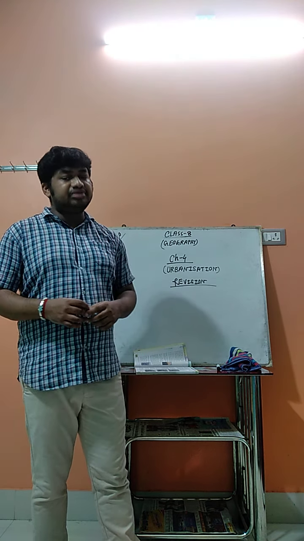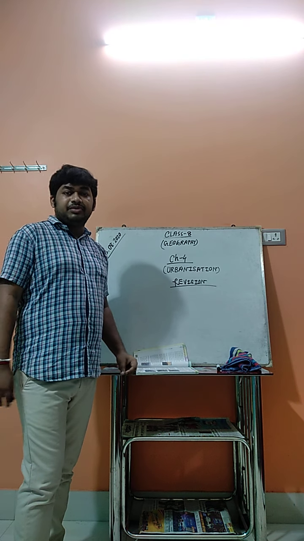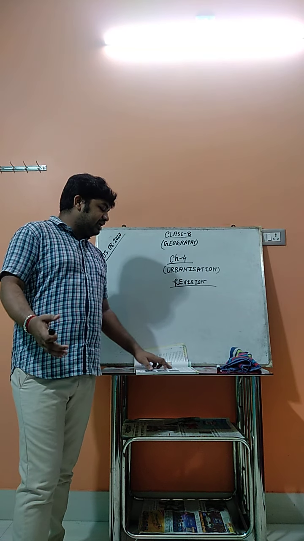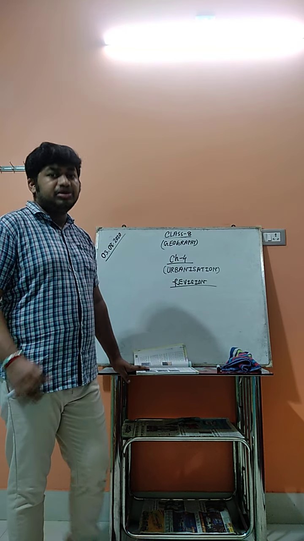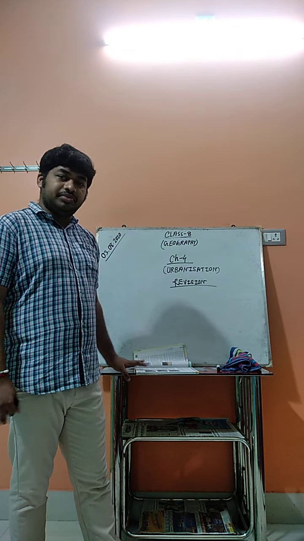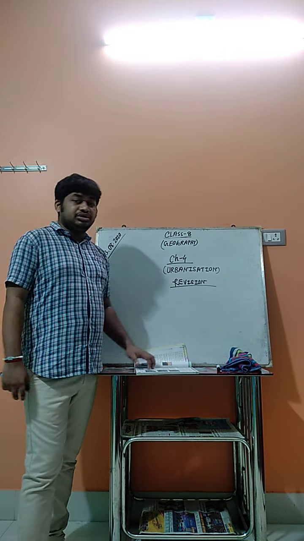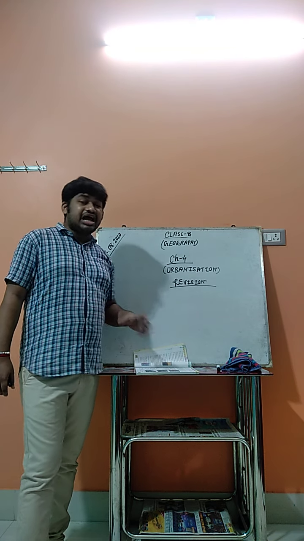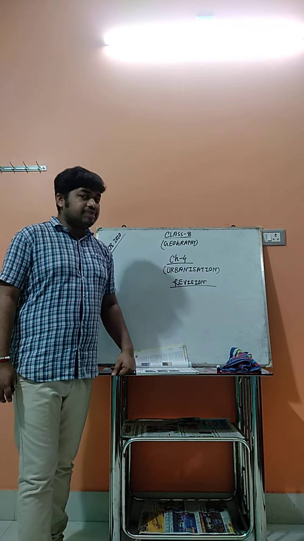Now what are the negative impacts? First, uncontrolled expansion. Day by day when the number of people increases, we cannot stop the expansion of the urban area. The second is high population density. When the number of people increases, the population density also increases, and more people start to live in the housing areas. And then the slums.